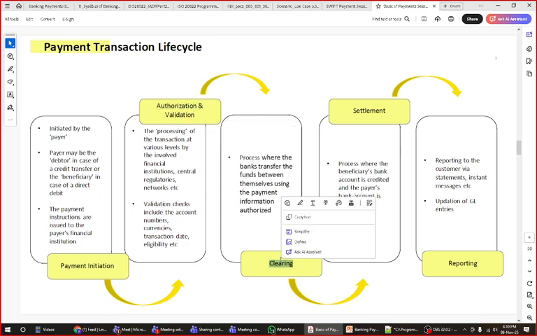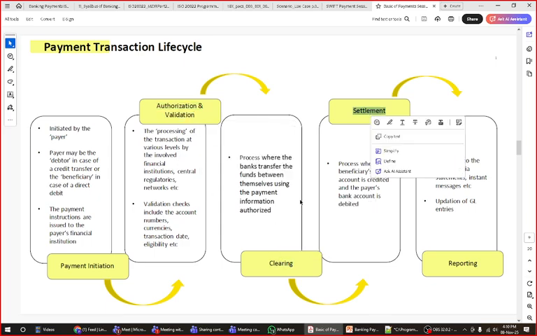Then clearing and settlement is done by the RBI or the government system of that country. For example, in India, RBI is doing this. For the USA, Fedwire is doing this clearing and settlement. If you go to the UK, EBA 1, EBA 2 or TARGET2 systems are used in the European zone. Then reporting comes into the picture.